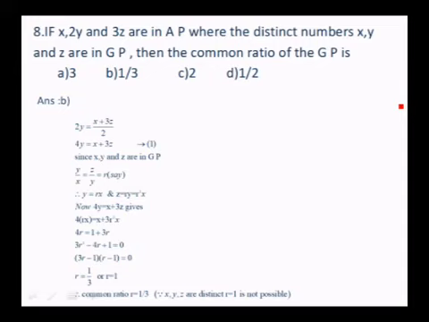If you cancel x throughout, 4r is equal to 1 plus 3r square. I am sorry, here 3r square comes.